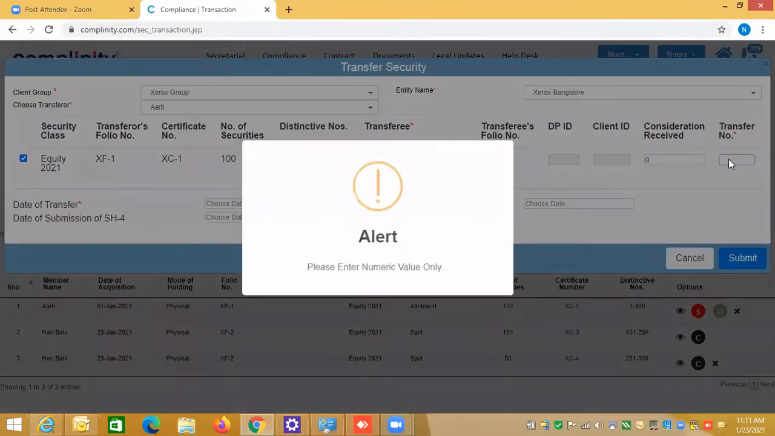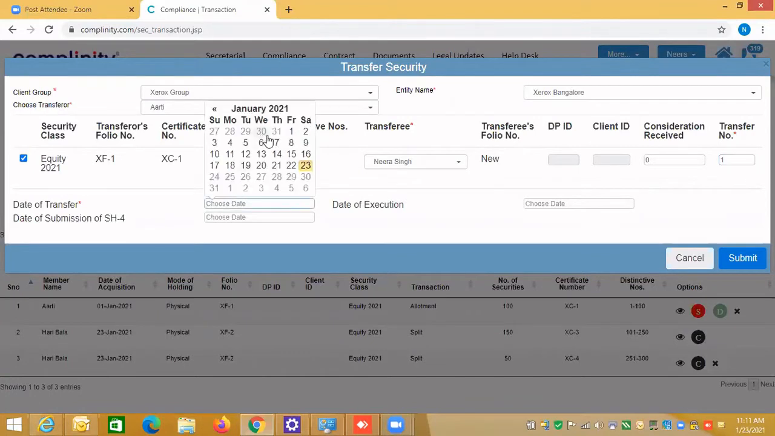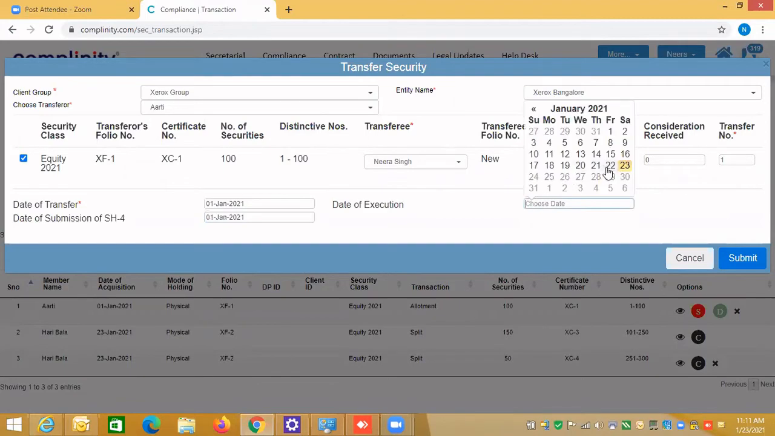So I'll say T1. Only a numeric value can be entered. The system will guide you. Wherever the system wants to tell you what data should be entered, it will tell you. For date of transfer, I'm selecting 1st of January. Date of submission also, and date of execution 23rd. So I'll say submitted.